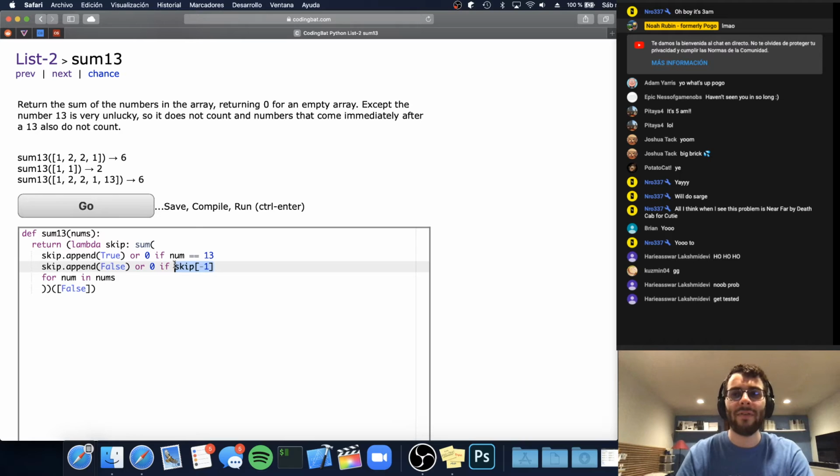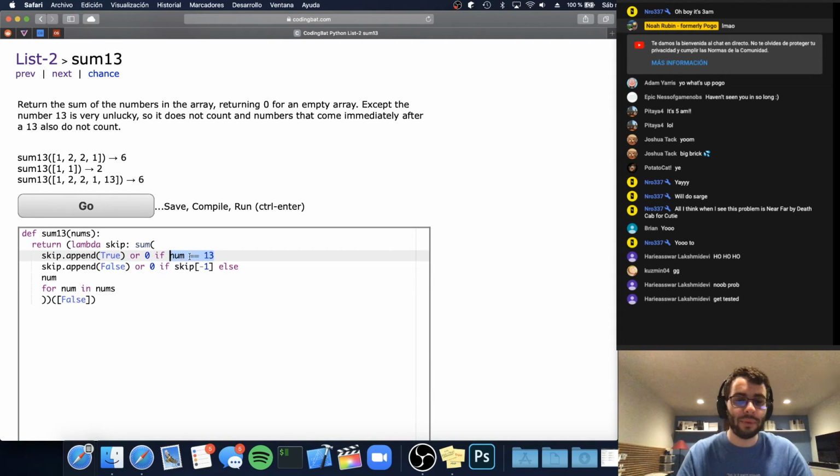So we look at the last value of our skip, which will tell us the current value of it. And so if it's true, then we want to turn skip mode off because we only count the number that comes immediately after the 13, and we update it by appending false so that the new value will be false. And then the or 0 again says that we don't want to count this number, so it should count to 0 in our sum. And then otherwise, it's just the number itself.